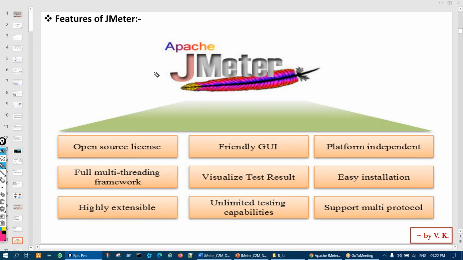Now features of JMeter, right? So as I said, it's open source, no license needed. You do not have to ask anyone to use it. It has a friendly graphical user interface, platform independent, right? As I said, we can use it on any of the three OS. Even it has images for Docker as well, right?